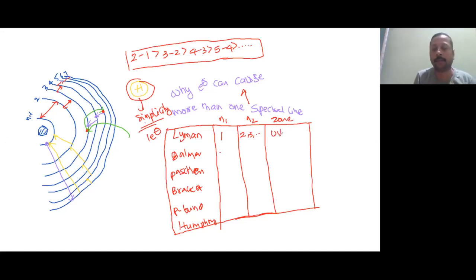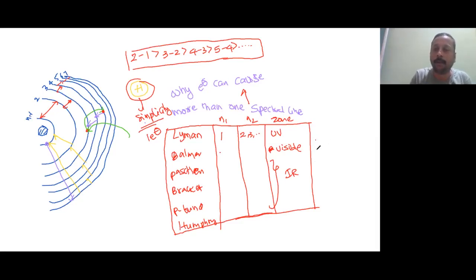There is only one series which is in ultraviolet, and the first series seen with the naked eye will be the Balmer series, because the Balmer series was found in the visible. The rest are all infrared, far infrared. So this table you will get everywhere, and you may not get questions on the table.